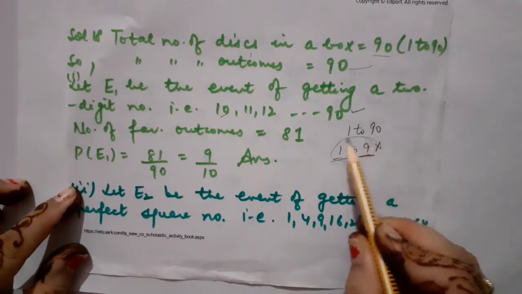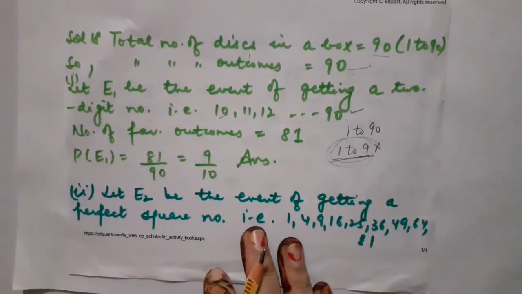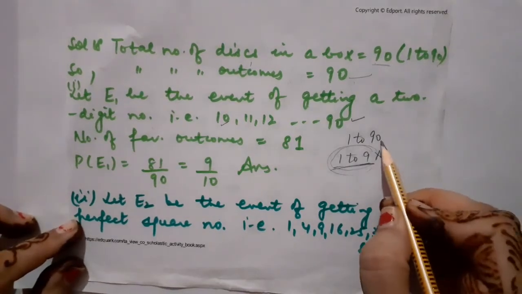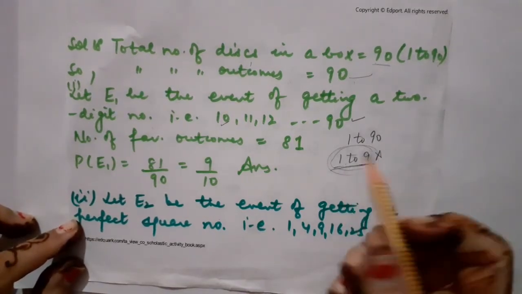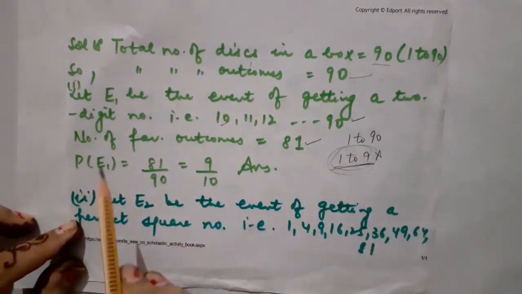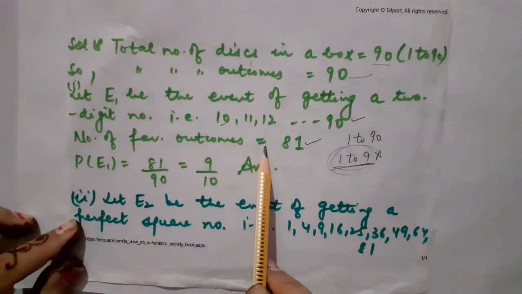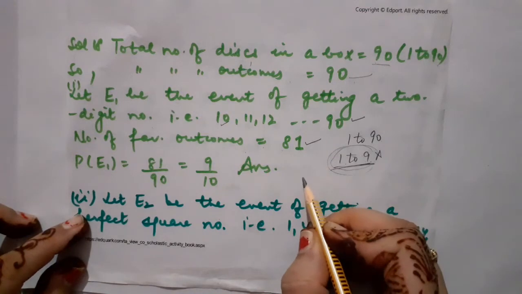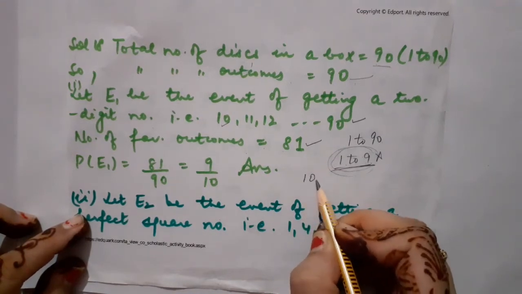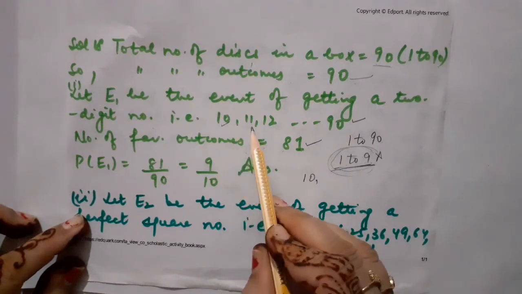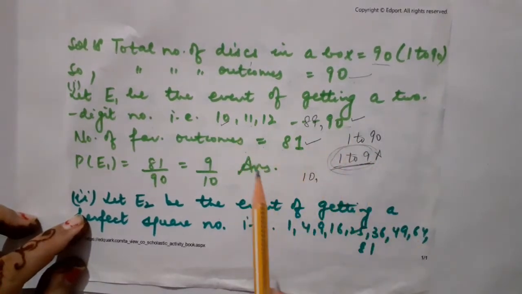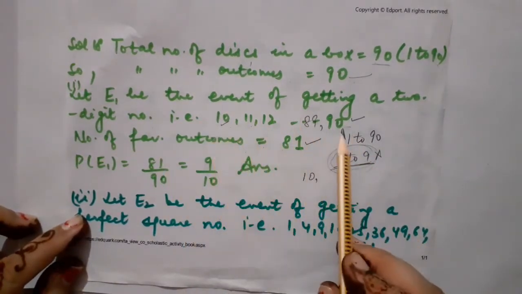So how many numbers have I excluded? Because we are dealing with the number of favorable outcomes, I want their number. So out of 90, if 9 have gone, what will be the number left? Of course, 81. So the number of favorable outcomes will be equal to 81. Children, if you want to show the favorable outcomes, you can show it like this: 10, 11, 12 going up to 89, 90. Correct? So they all are 81 in number.